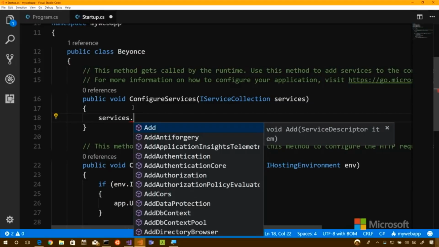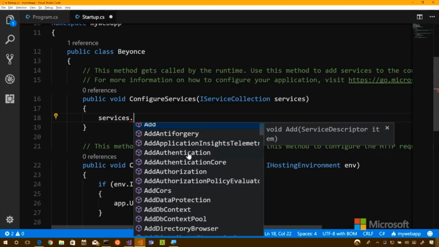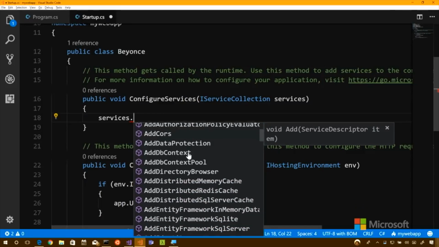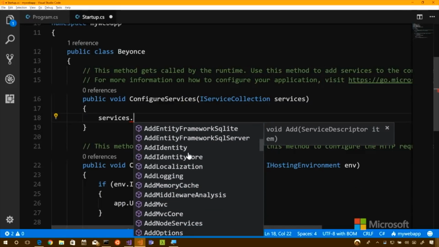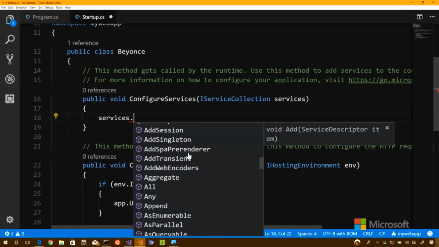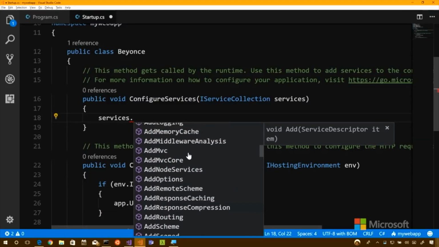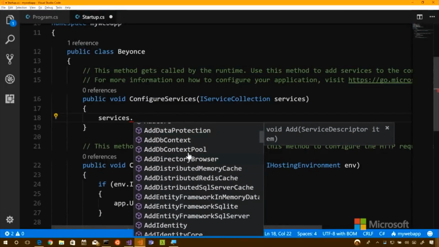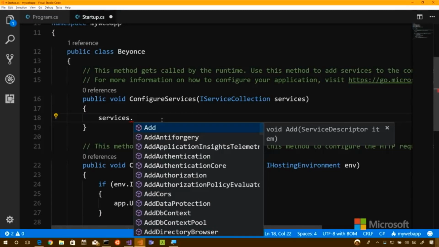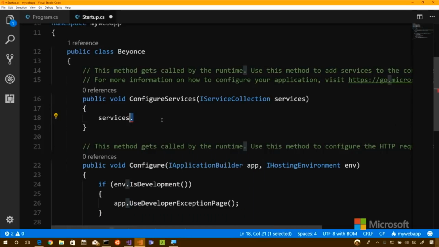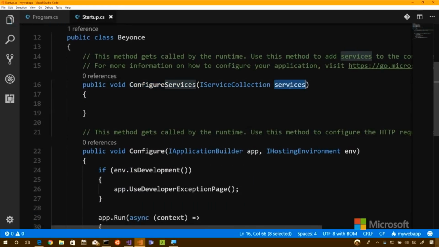If I just say services dot, you've got add authentication, add caching, add identity, add logging, add memory, add whatever. And even things that don't appear, like maybe Facebook authentication, those are all other third-party things that could be added on as well. So those services get configured here, get added to this collection.